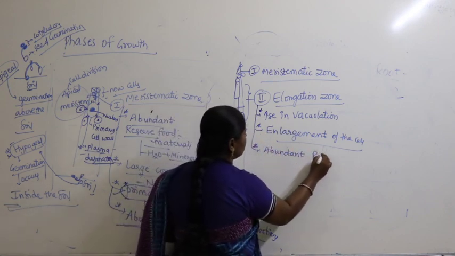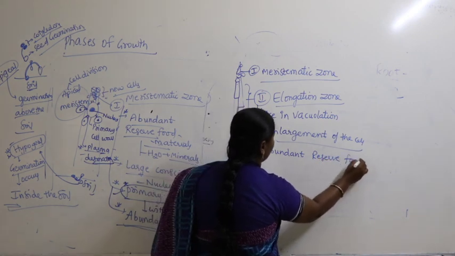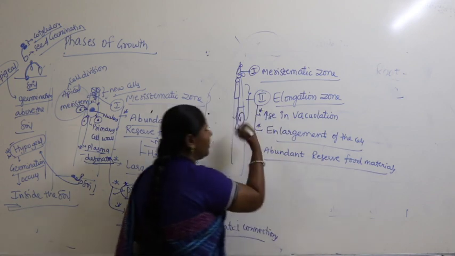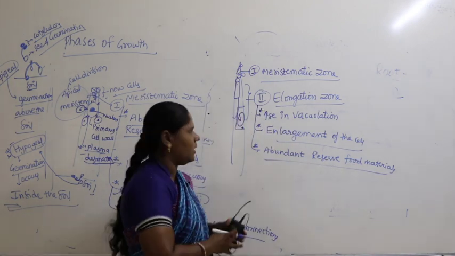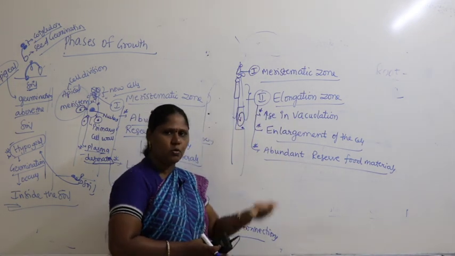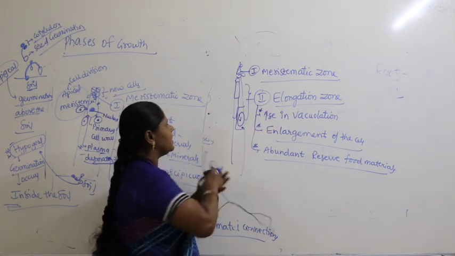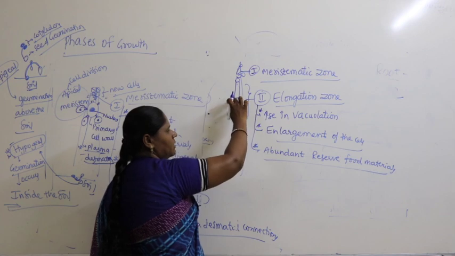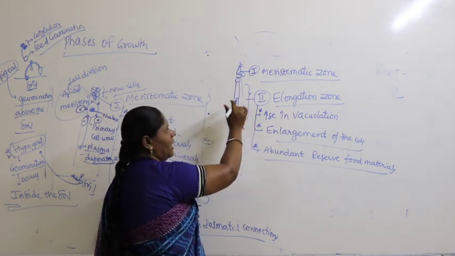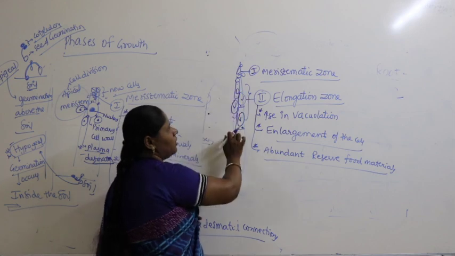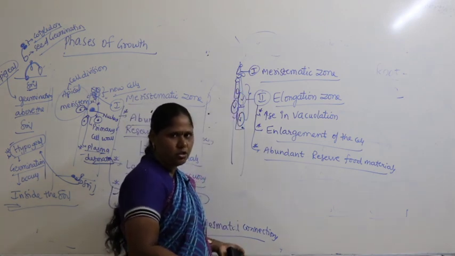It also stores abundant reserve food material and slowly starts the metabolic processes of the cell. The cell tends to start its own metabolic processes. So what are the characteristics of the cell? You can see cells elongate in size, they increase in size, they enlarge, and a bigger vacuole is produced, pushing the nucleus to one corner. That's called the elongation zone.